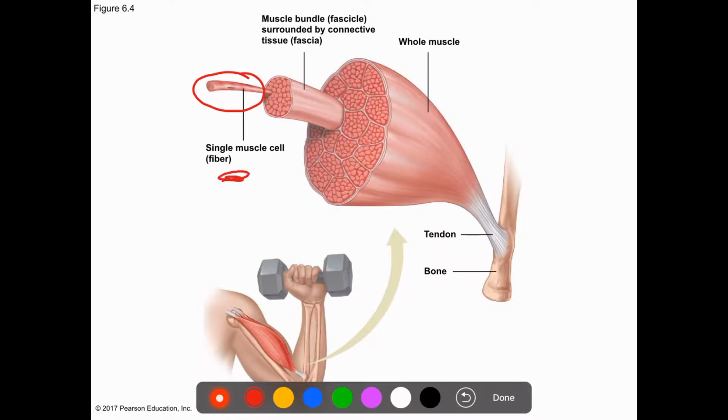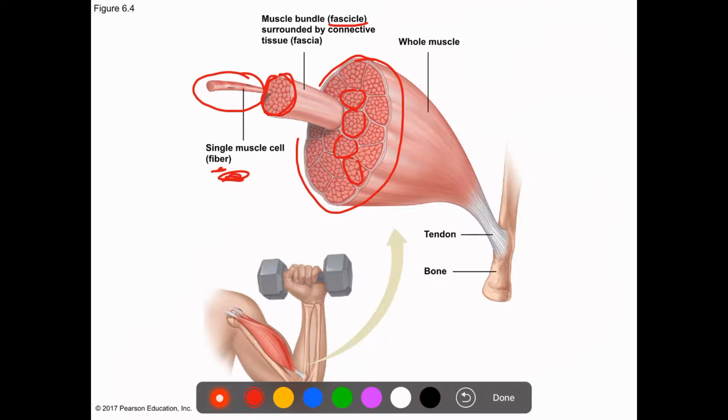A group of muscle cells or muscle fibers will come together and form something called a fascicle. Now, a group of fascicles will come together and form the whole muscle.